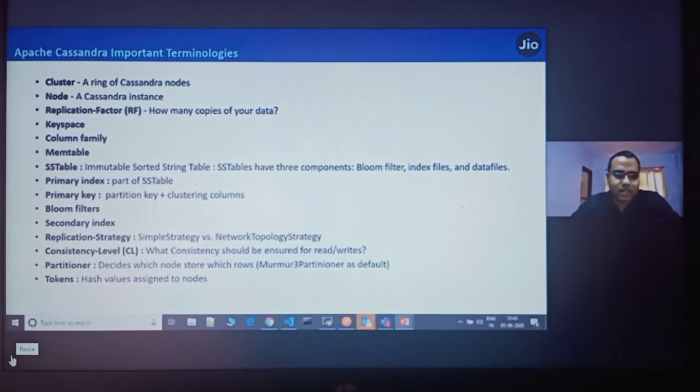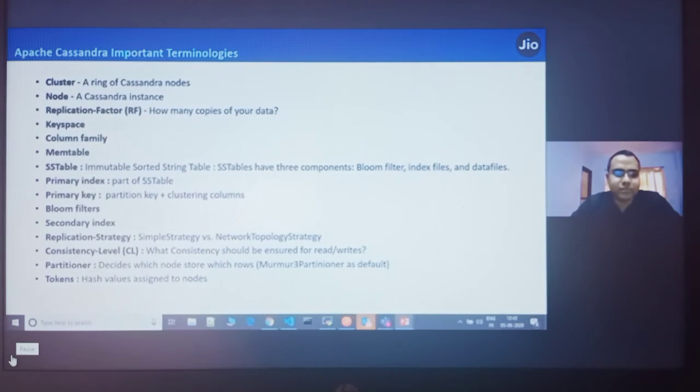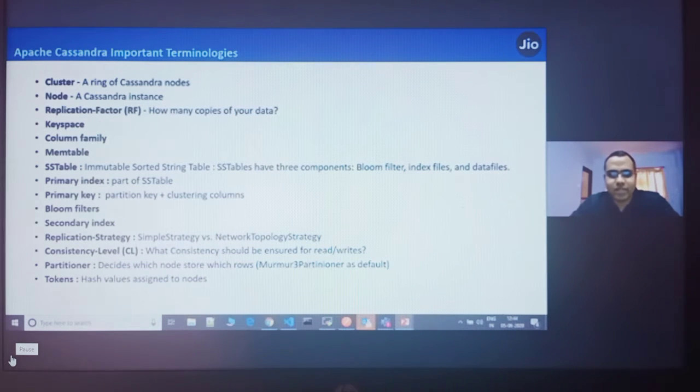Consistency level, I just explained: it has tunable consistency, so you can tune it for reads and writes. There are various consistency levels, so you can choose as per your requirement. Partitioner: it uses a partitioner to decide which node stores which data, using consistent hashing as I explained in the previous slides.